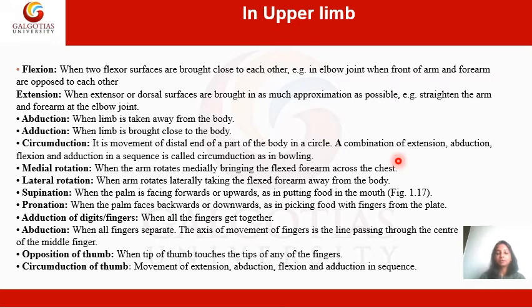Abduction and adduction also apply to the digits or fingers. Now the fingers can also be referred to as digits. So when the fingers are brought together, it is called adduction. When all the fingers separate, it is called abduction here. Then the thumb has two special movements called opposition and circumduction. In opposition, the tip of the thumb touches the tips of the other fingers. Circumduction of the thumb happens when there is extension, abduction, flexion and adduction happening in a